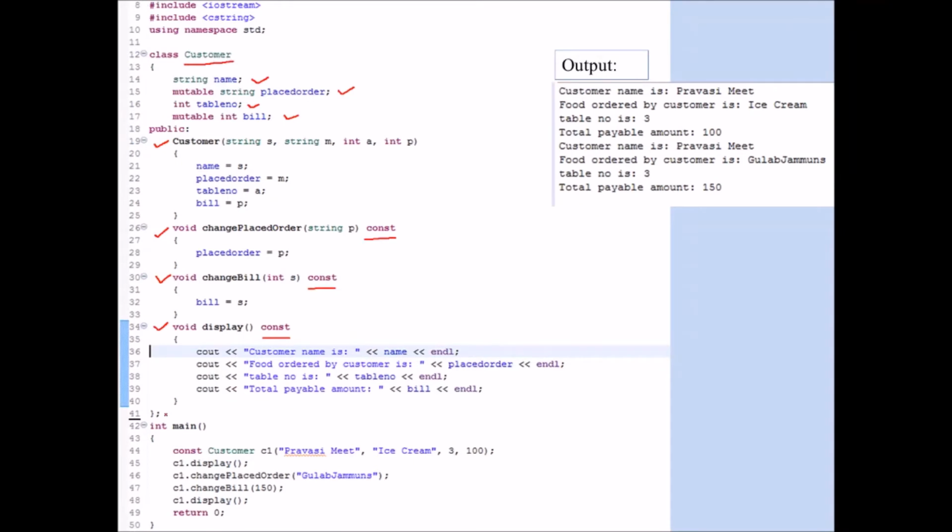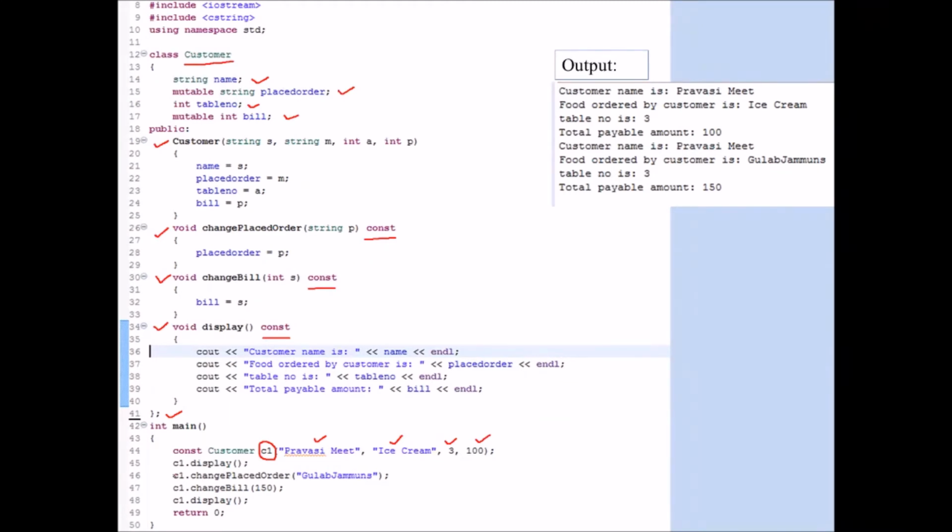Now here the class customer ends, and we start with the main function. Firstly I'm declaring a constant object of type customer, c1. So the name of the object is c1, which is a constant object. Then I have the name of the customer given here. The name of the order is ice cream. This 3 is the table number and 100 rupees is the bill. This is what was initially ordered.